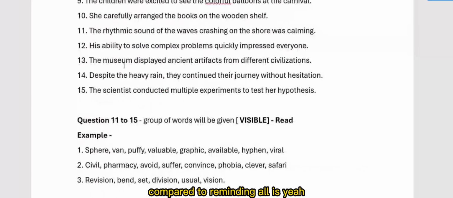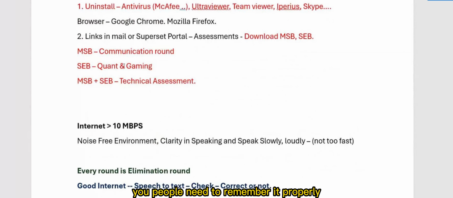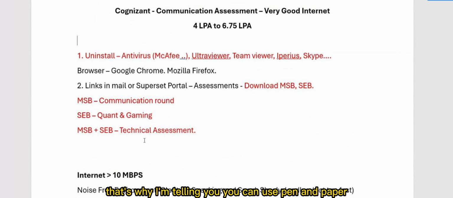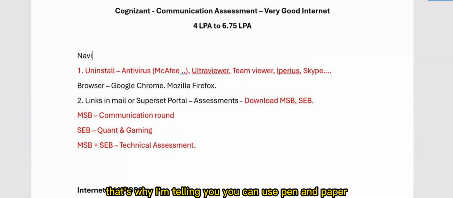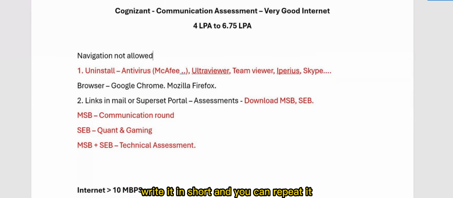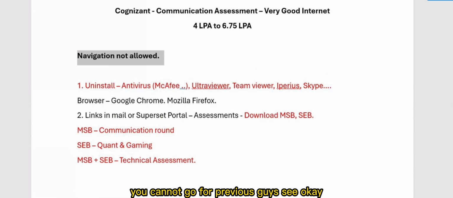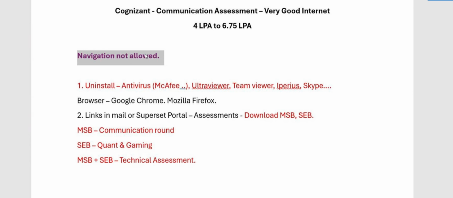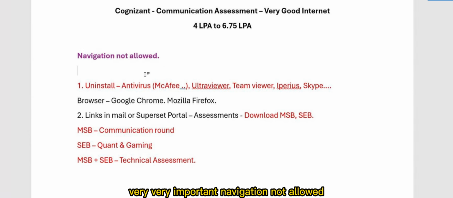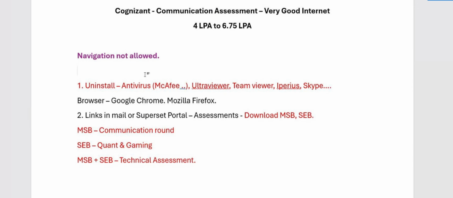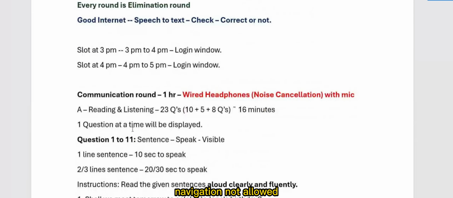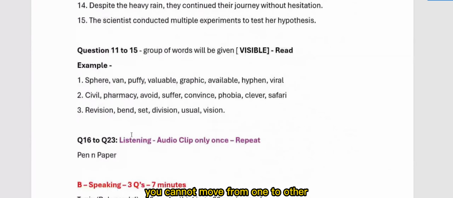Navigation not allowed. Very, very important. Navigation not allowed. You cannot move from one section to another section. You have to go in the same manner. Kindly make a note: when you move to the next question, you cannot come back to the previous question. It's not possible, right? So section A, we have 23 questions.